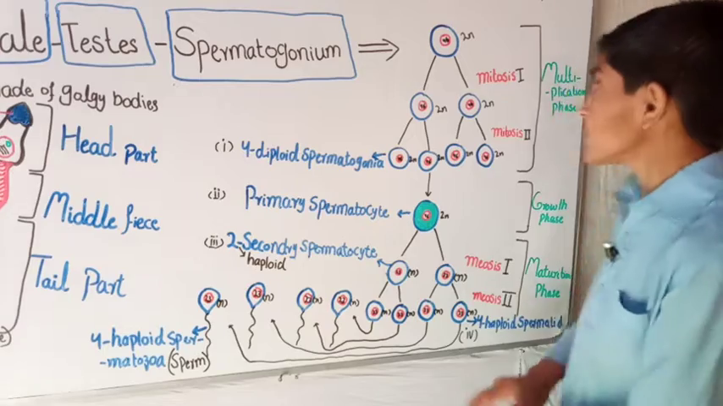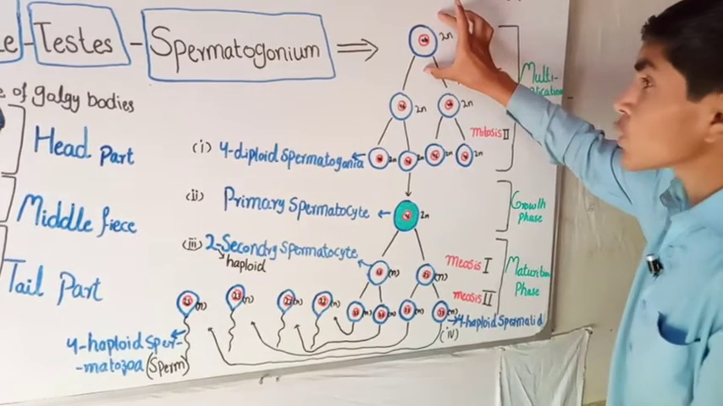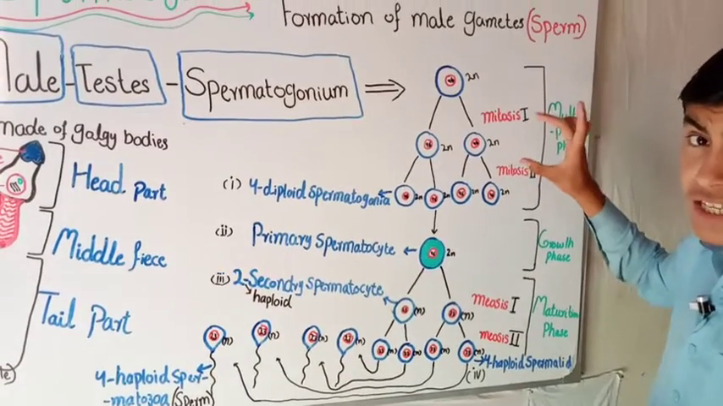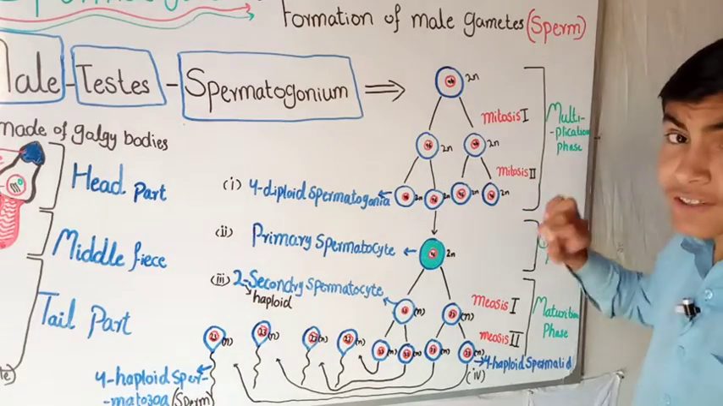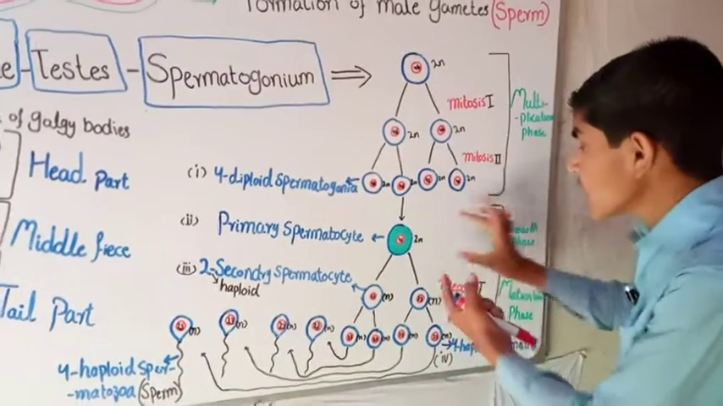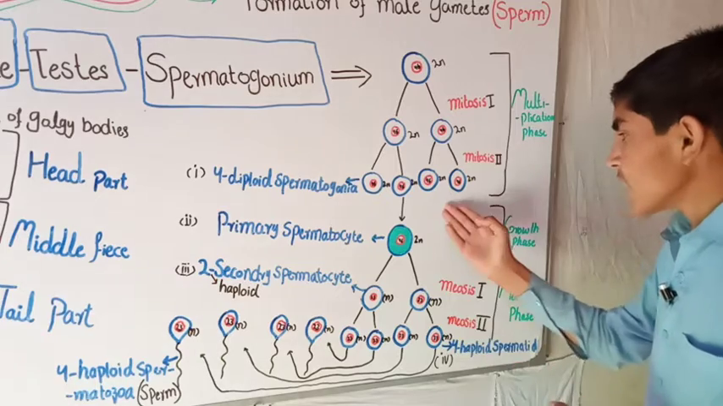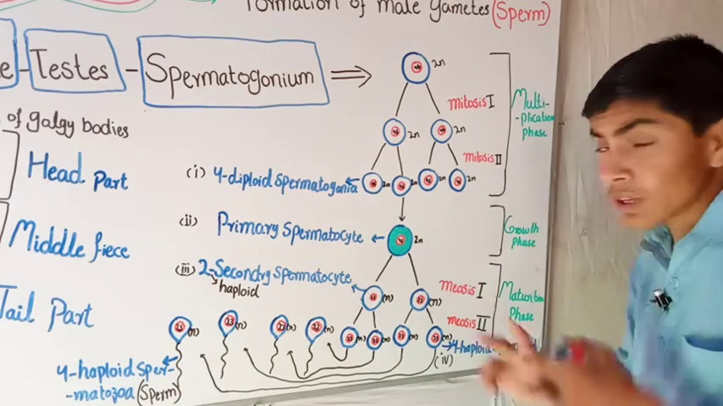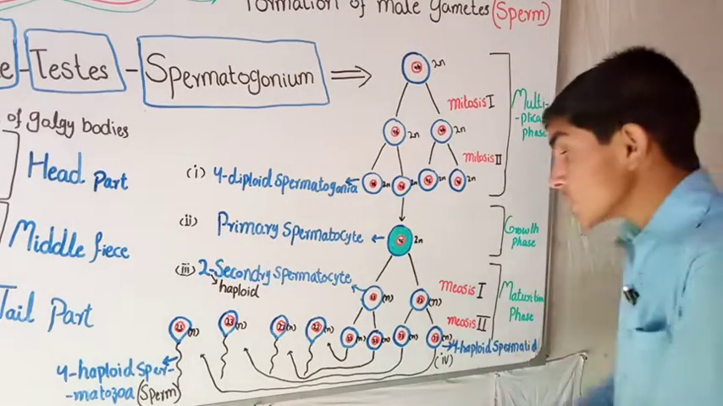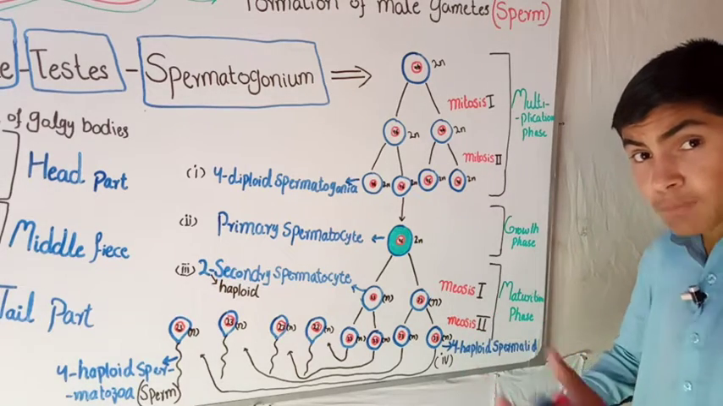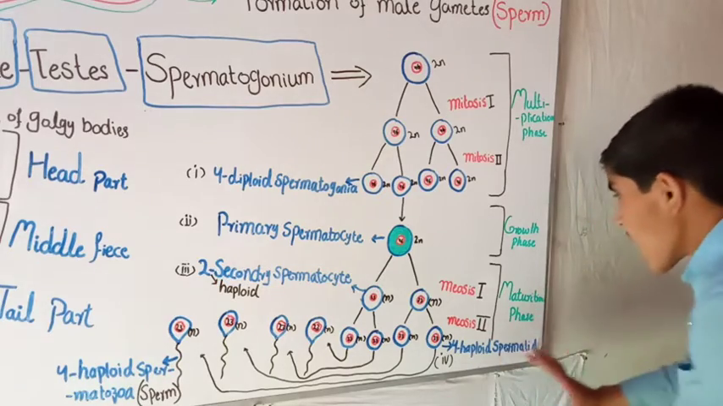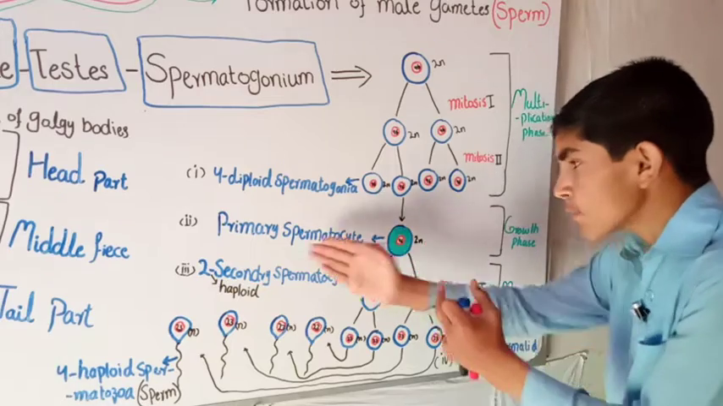So you saw that there was only one spermatogonium. It undergoes mitosis two times, so it produces 4 diploid cells in the first multiplication phase. In the second growth phase, only one cell continues. The one cell enlarges and gains nutrition, so it becomes large and is prepared for the maturation phase.